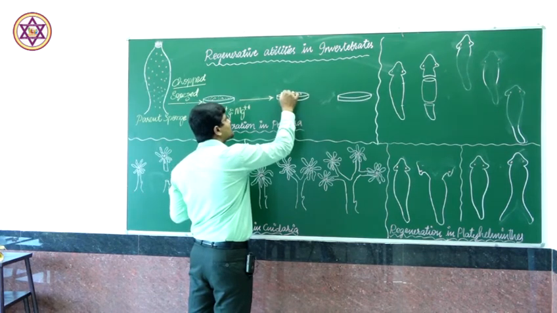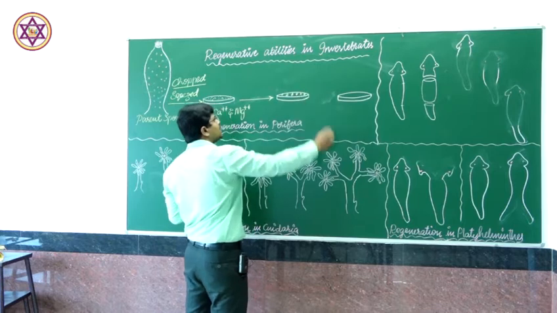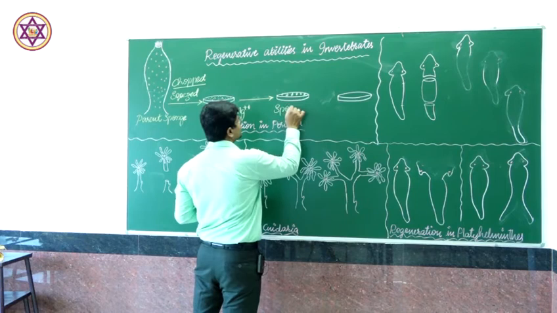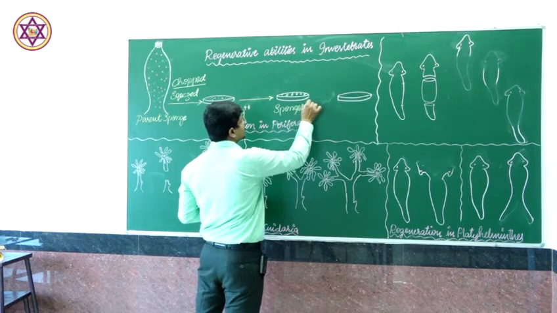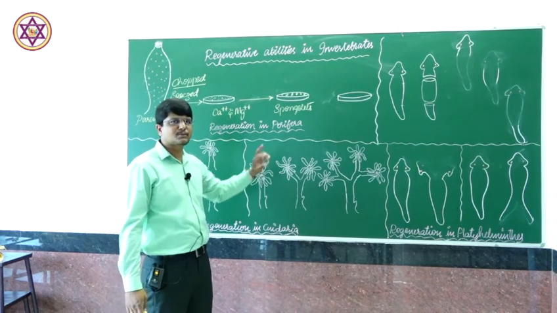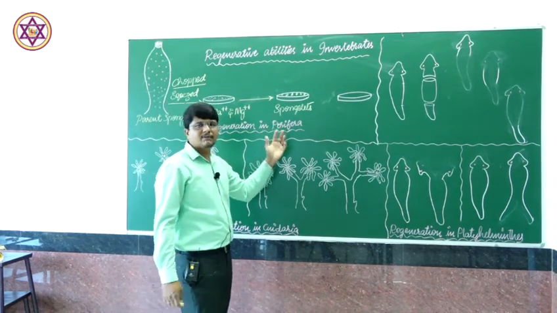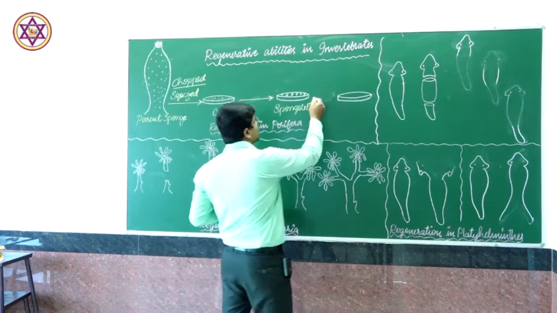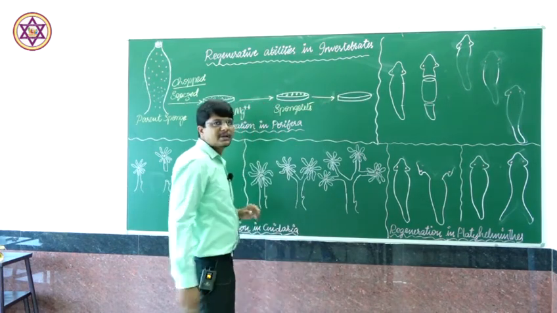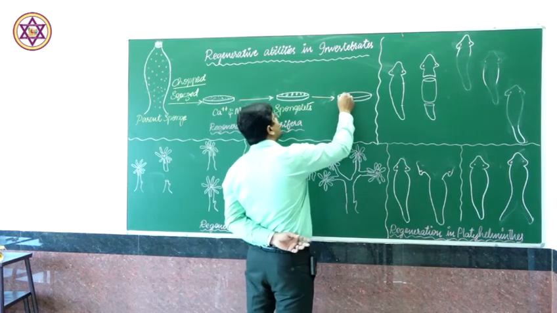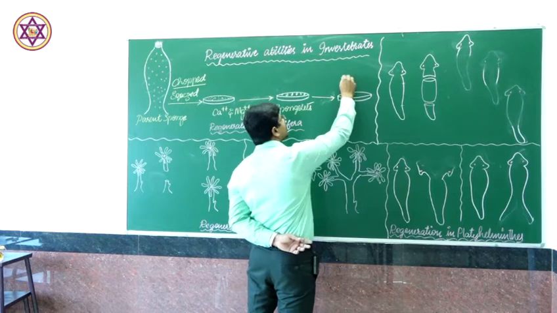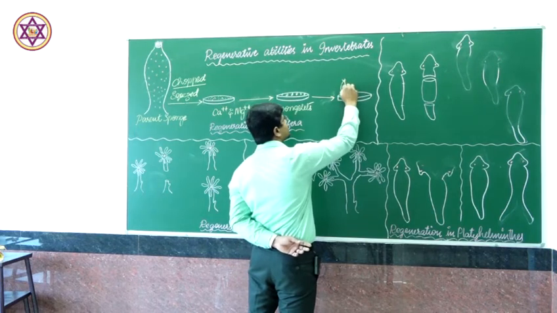and these groups of gathered cells are called spongellets. These are called spongellets, miniatures of the sponges. And further, these spongellets, with the utilization of the nutrition present in the nutritive media, grow into individual, newly grown sponges.